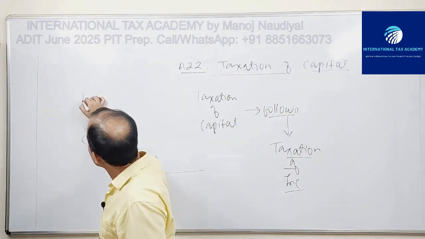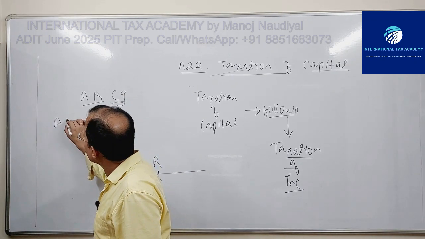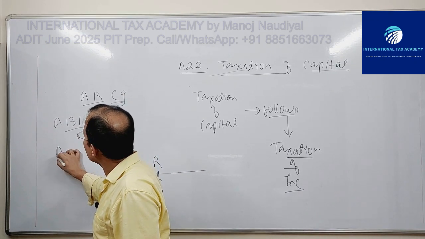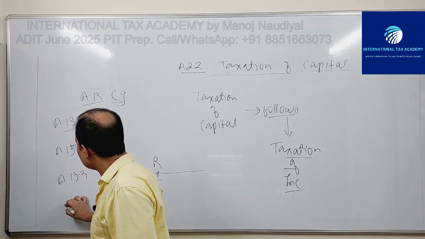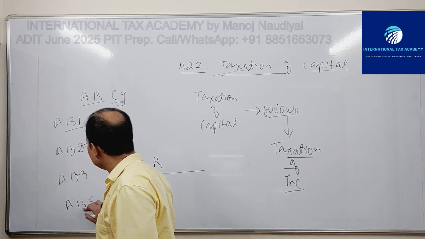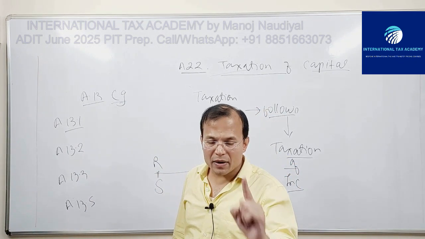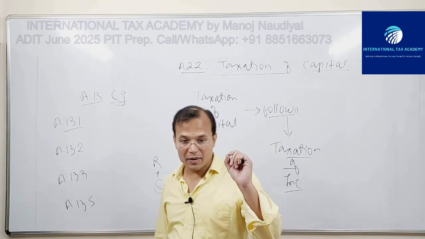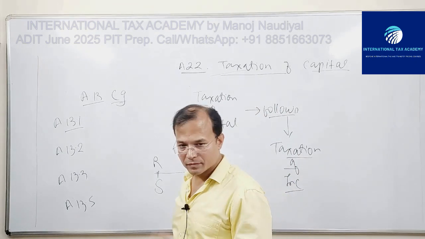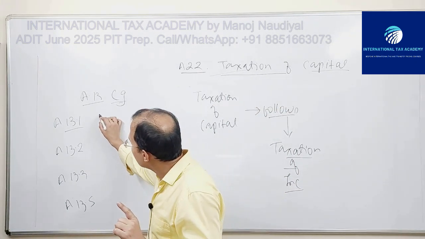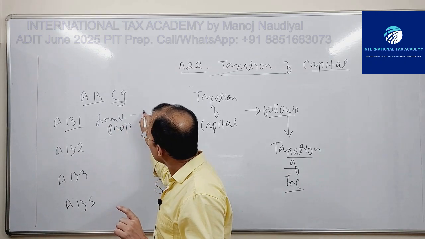Article 13, capital gains. Article 13.1, 13.2, 13.3, 13.4 leave it, 13.5. Article 13.1, remember, capital gains arising out of alienation of immovable property given to the state of location of the estate.